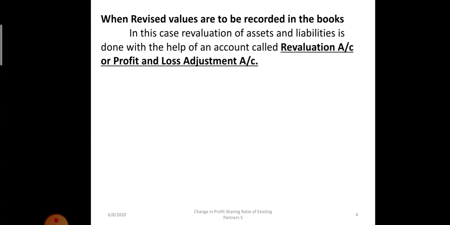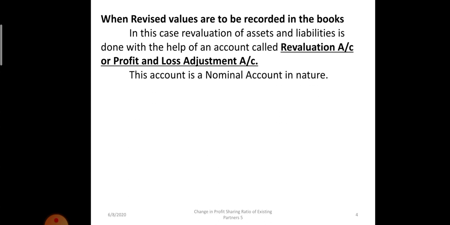Okay, when revised values are to be recorded in the books, in this case of revaluation of assets and liabilities, we will prepare a revaluation account. The another name of revaluation account is P&L adjustment account, profit and loss adjustment account. Please keep this name also in mind. In our books, most of the questions use the term revaluation only. So some students do not know that P&L adjustment account is the another name of revaluation account. Please keep this thing in mind.